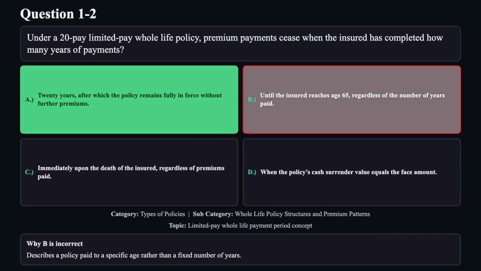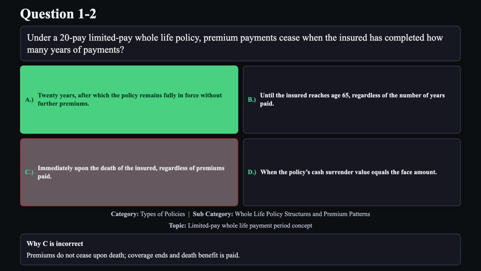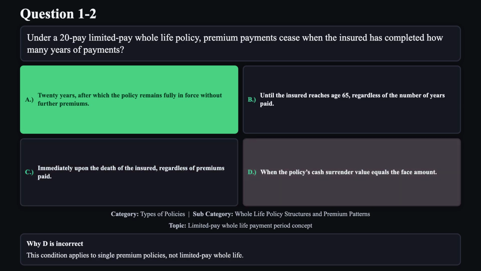Reason B is not correct. Describes a policy paid to a specific age rather than a fixed number of years. Reason C is not correct. Premiums do not cease upon death. Coverage ends and death benefit is paid. Reason D is not correct. This condition applies to single premium policies, not limited pay whole life.